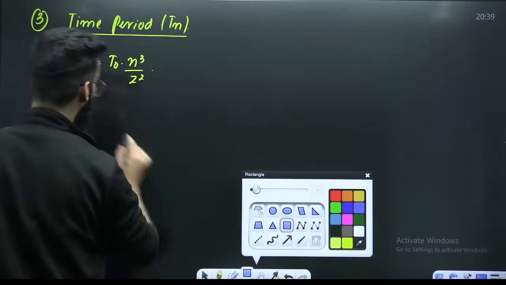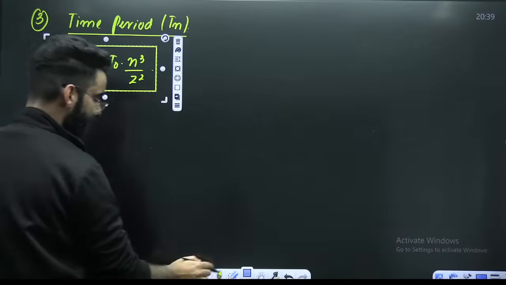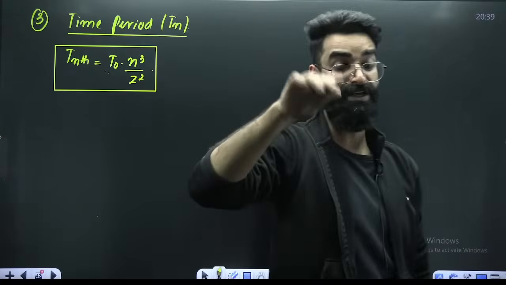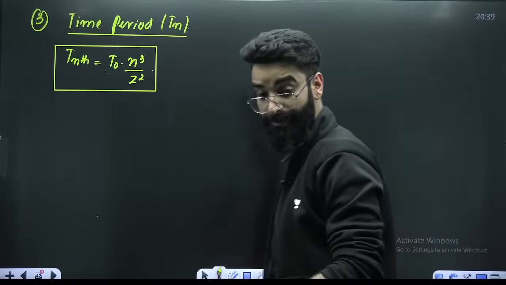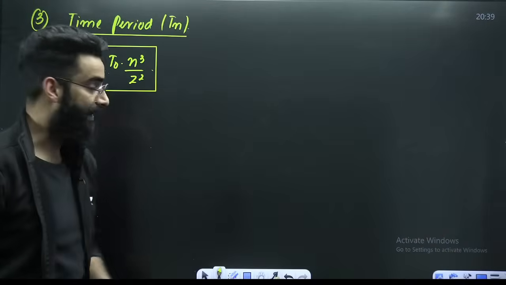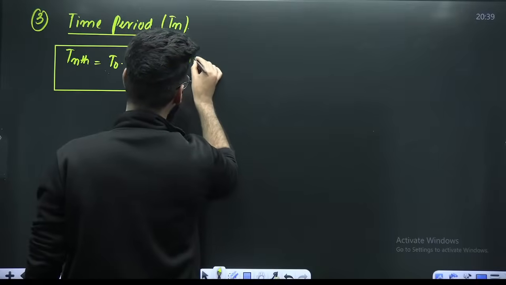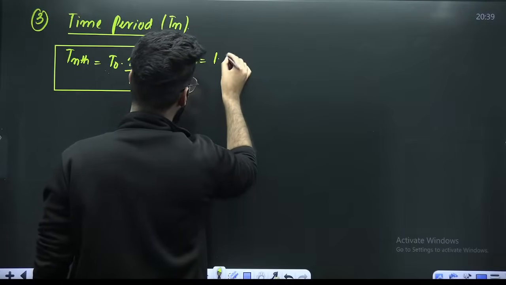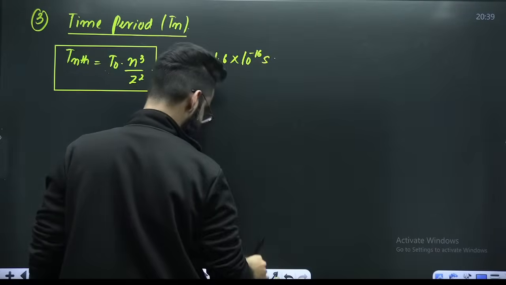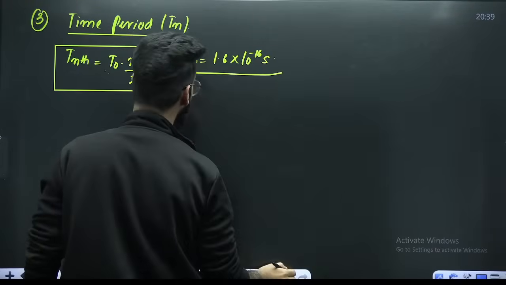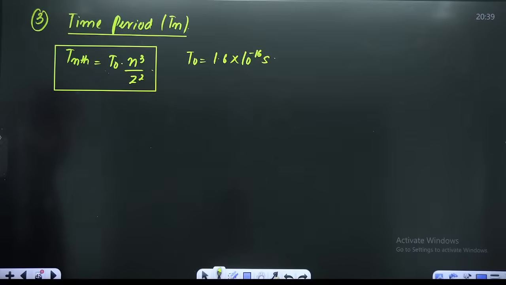Remember directly. Time period is the time taken to complete one revolution. The value of T naught is 1.6 into 10 raised to the power minus 16 seconds.